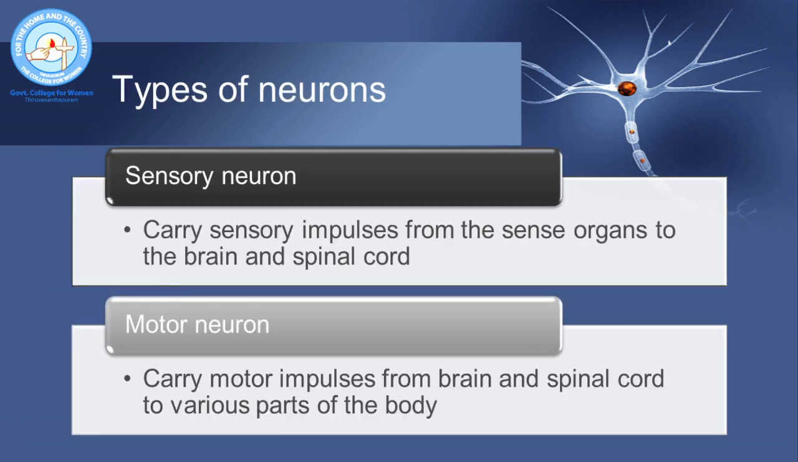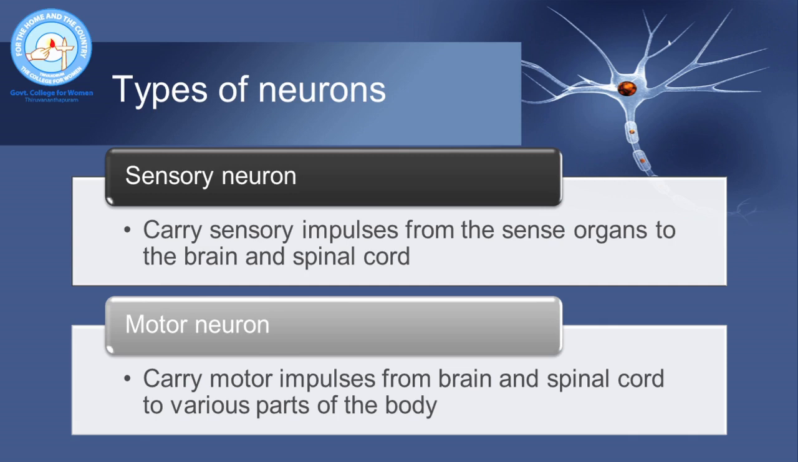Now, coming to the types of neurons. There are two types of neurons based on the type of impulses that they carry. They are sensory neurons and motor neurons. Sensory neurons carry sensory impulses from the sense organs to the brain and spinal cord. It is because of these sensory neurons that we are able to perceive different senses. Next comes the motor neuron. Motor neurons carry motor impulses from the brain and spinal cord to various parts of the body. You know that when we perceive senses, we are able to produce certain responses based on these senses.